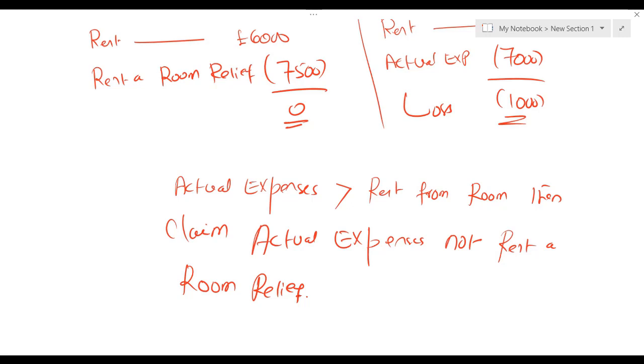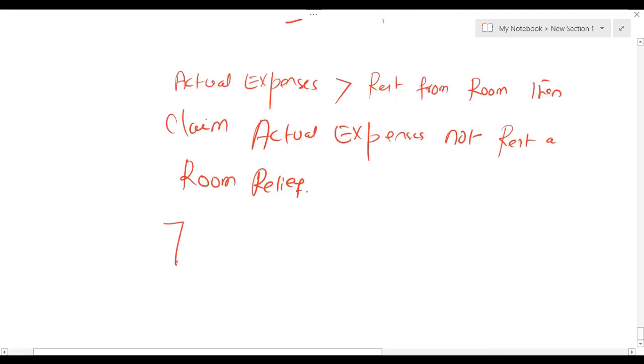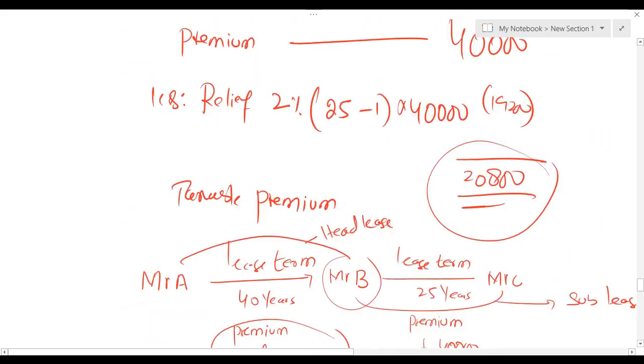Second, if it is the jointly owned property by husband and wife, in that case, rent-a-room relief will be split 50-50. Each one of them will get rent-a-room relief of 3,750. They will not be getting separately 7,500. Repeat. If the property is jointly owned by husband and wife, in that case, husband and wife both will get rent-a-room relief 3,750. Okay, now let's go for another new concept.